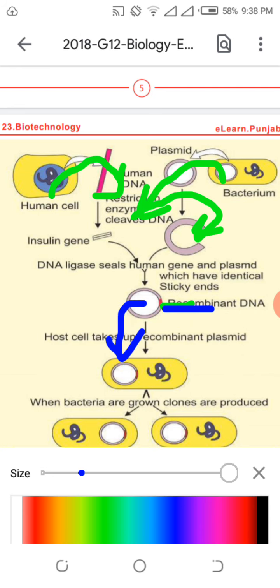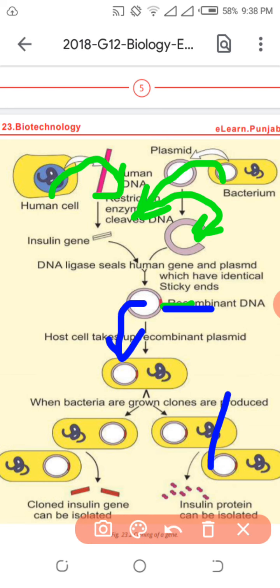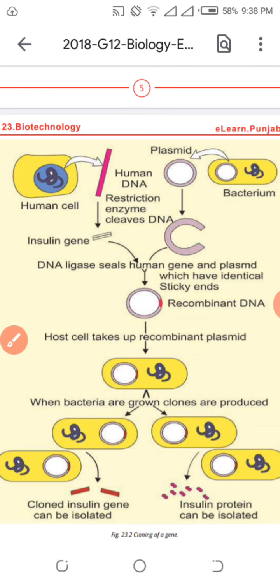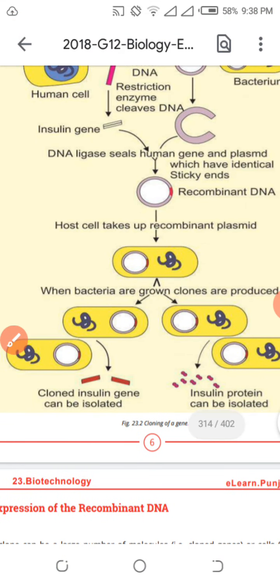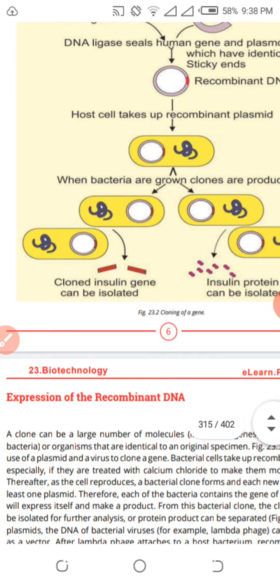transgenic DNA, meaning the plasmid. Transgenic plasmid means two different types of DNA. One DNA belongs to the bacteria, one DNA belongs to the human body, which is the gene of interest. You will use this bacteria to grow by binary fission, and you can form a product like insulin very easily, because you will grow this bacteria in a bacterial culture by providing the different types of amino acids which are required. So in this way you can produce your product. Look, the product has been formed, and you can distribute this medicine to the patients very easily.